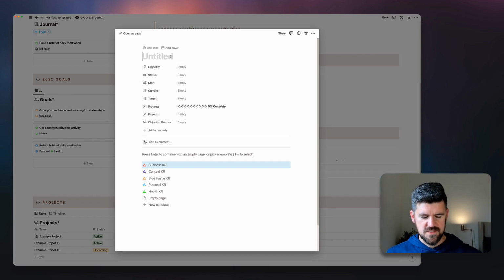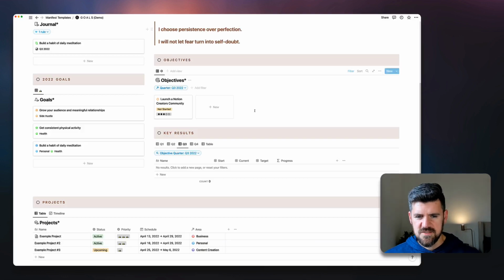So we're going to create this key result, and we'll start with the first one. And again, with key results, some things to keep in mind is we want these to be measurable, and we want the value to be slightly outside of our comfort zone, where we've got some level of confidence that we'll be able to hit that target, but it also has a level of ambition that is pushing us to get there. So let's just go back in here.